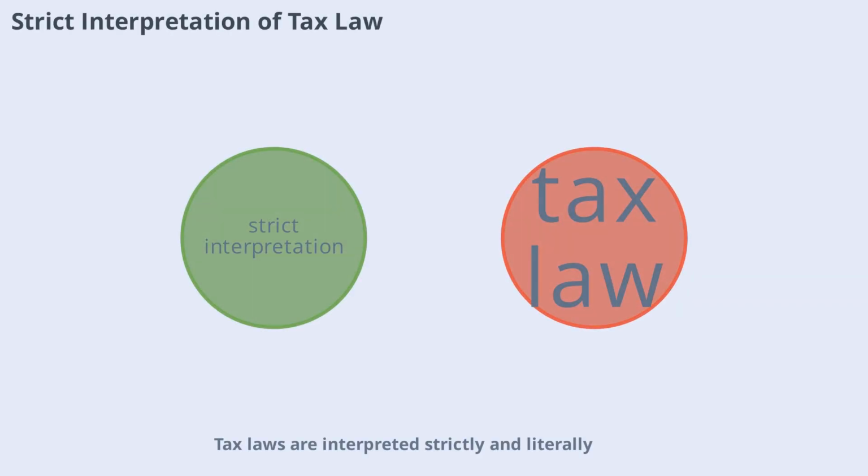Tax laws are interpreted strictly and literally. This means that only what is clearly written in the law is enforced, leaving little room for ambiguity. This approach ensures fairness and predictability, so taxpayers know exactly what is expected of them. It also limits the discretion of tax authorities, reducing the risk of arbitrary decisions.